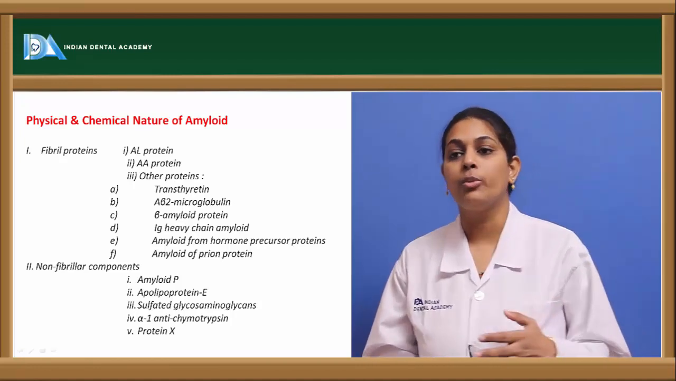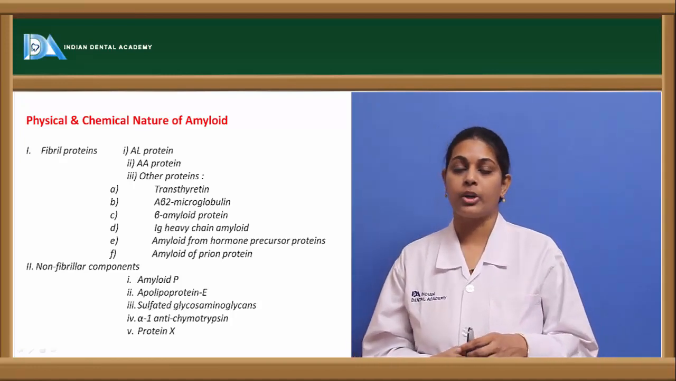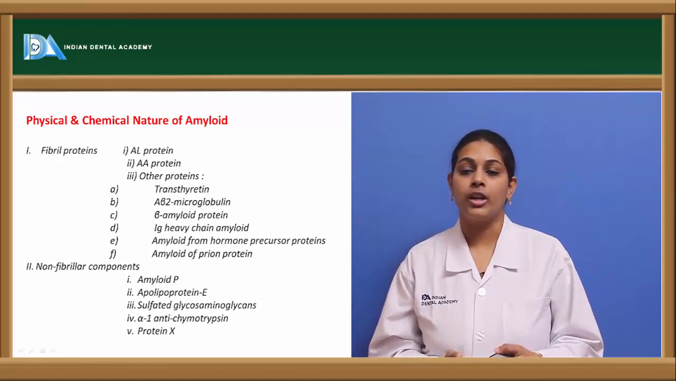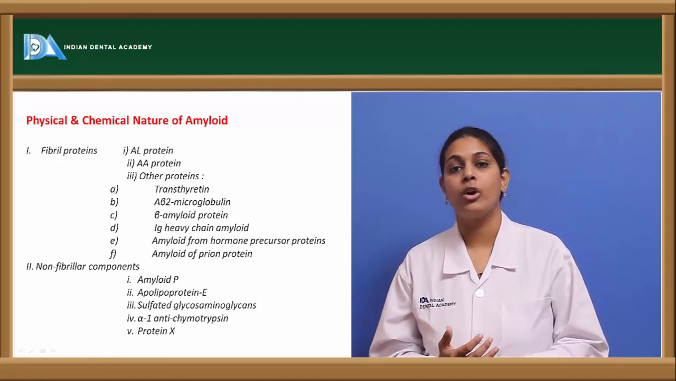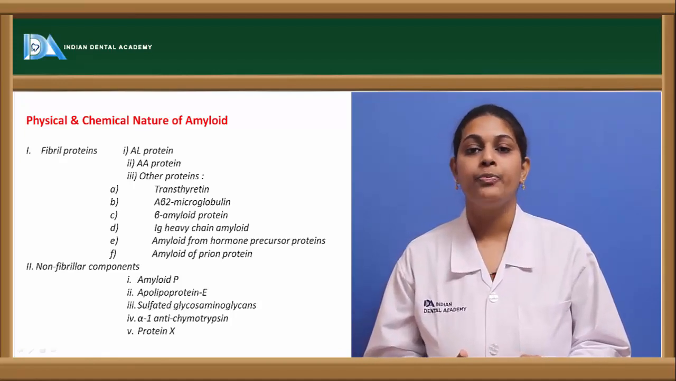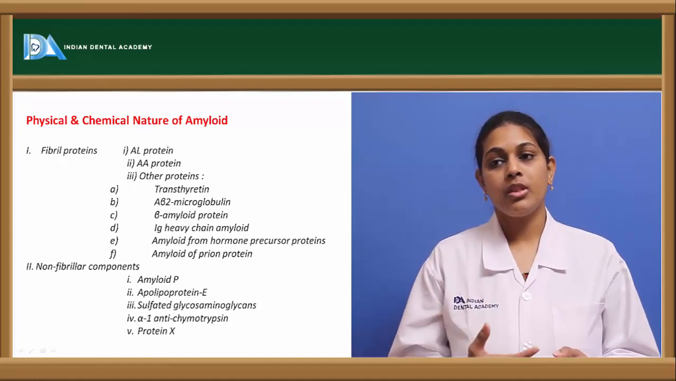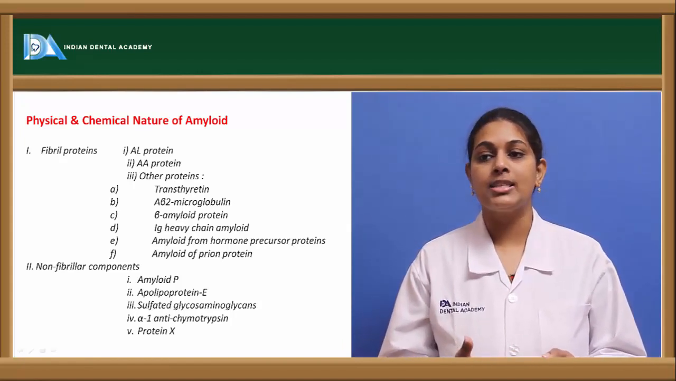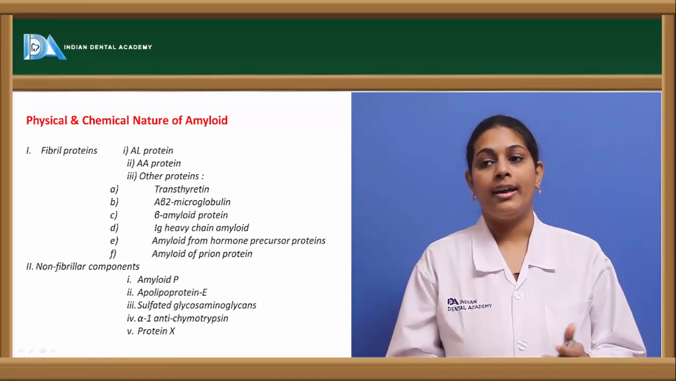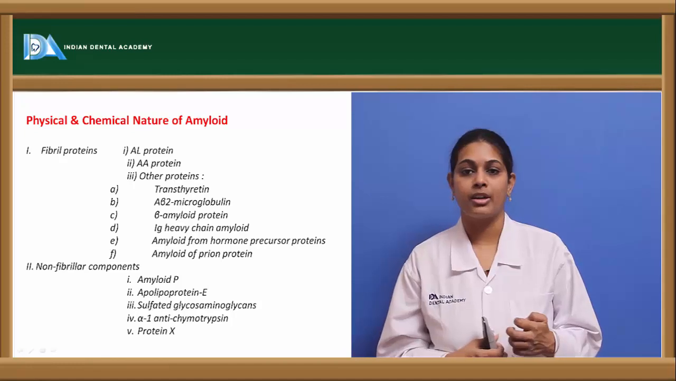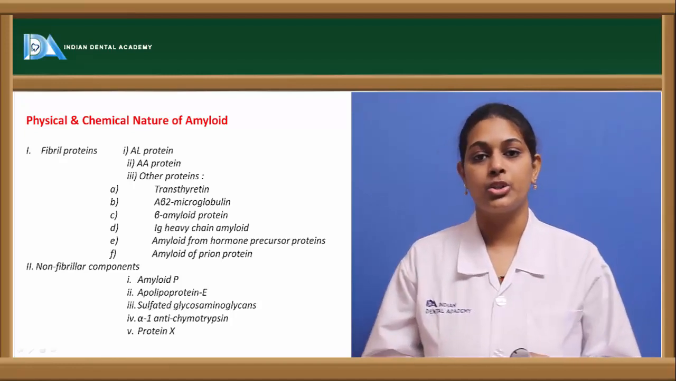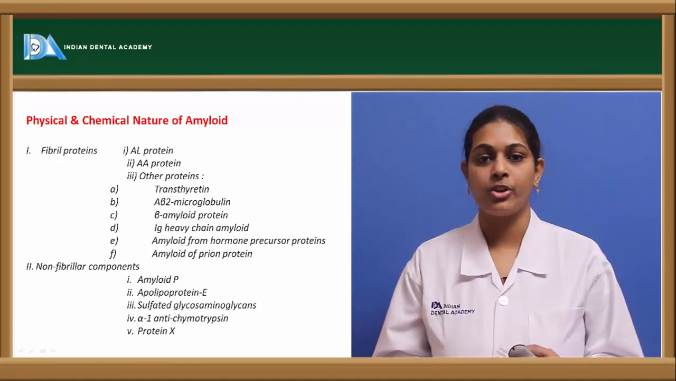And coming to another group of components of the amyloid proteins, they are the non-fibrillar proteins. Among them, amyloid P is one of them, which is usually seen in all forms of amyloidosis. The other one is apolipoprotein E, which helps in metabolism of the lipoproteins, and this is also one of the non-fibrillar components of the amyloid. And next coming is the sulfated glycosaminoglycans. It is usually a matrix constituent, and it is also one of the non-fibrillar amyloid proteins.